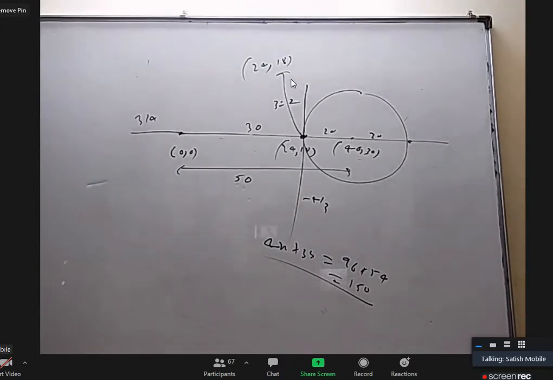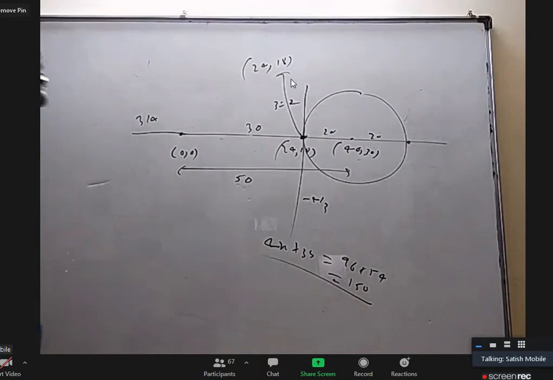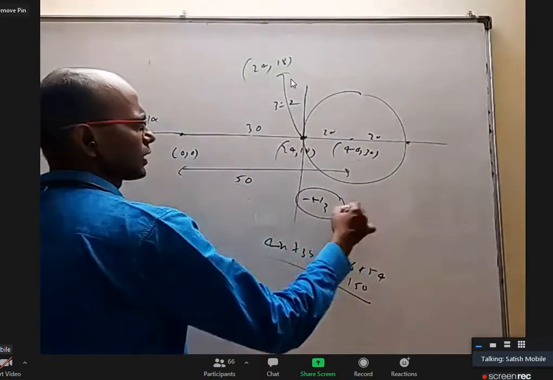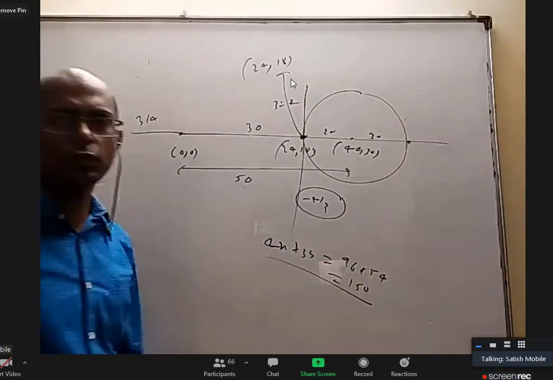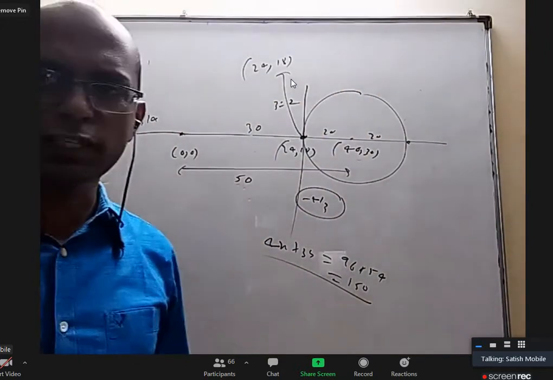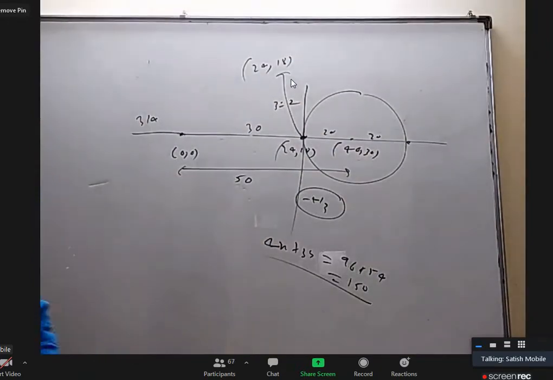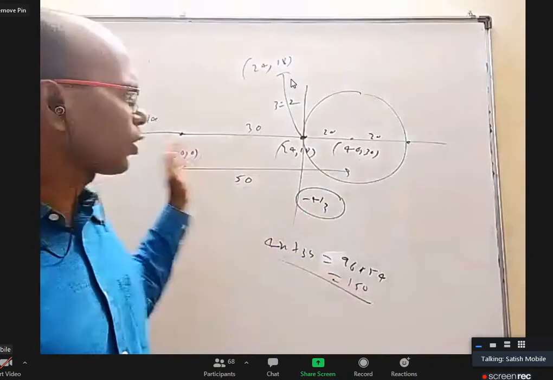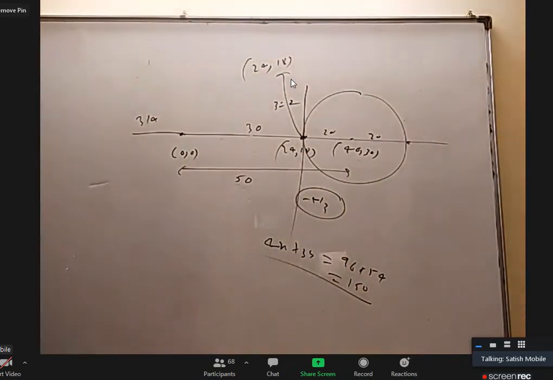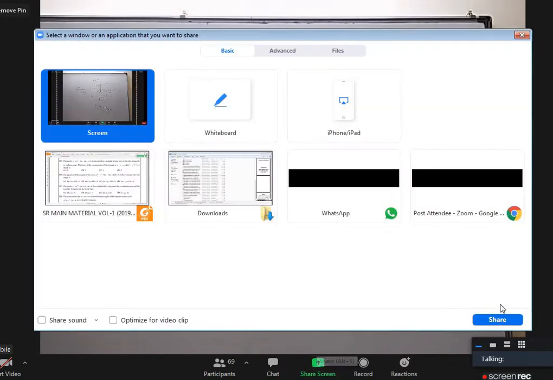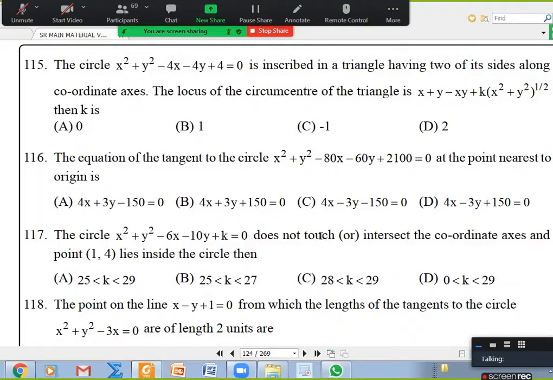If you say I don't want to find the point, can I do it? You can do it. Once you know the slope, there is a formula for the tangent: y minus k equal to m into x minus h plus or minus r root 1 plus m square. You'll get two answers. From the origin, you find the distance to both of them, whichever gives the smaller number, that is the nearest. Up to 117. Any other doubt, anybody?